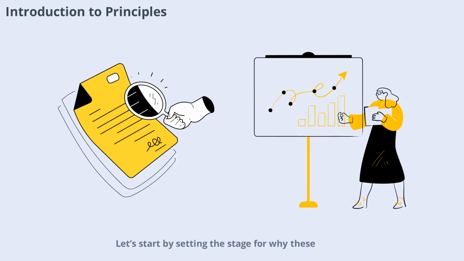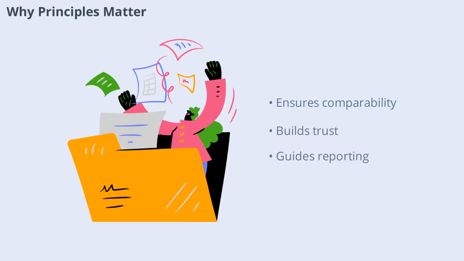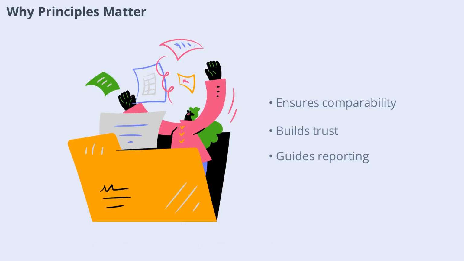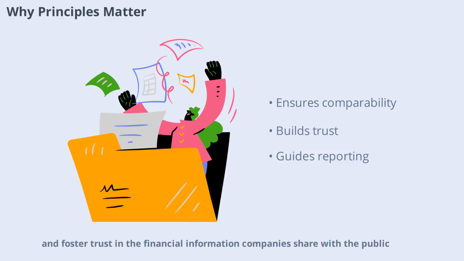Let's start by setting the stage for why these principles exist and how they contribute to trustworthy financial reporting. Accounting principles are the backbone of reliable financial reporting. Without a set of rules, companies could present their financials in any way they choose, making it difficult to compare results or trust the numbers. These principles ensure that financial statements are prepared in a consistent, fair, and transparent manner. They help users like investors, creditors, and regulators make informed decisions. In this scene, we'll look at how these principles create a level playing field and foster trust in the financial information companies share with the public.